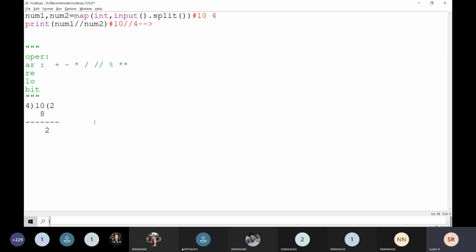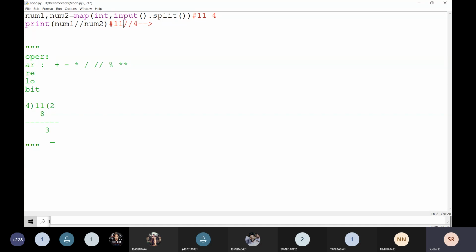The remainder is going to be 2 like this. What is the coefficient value here? The coefficient is going to be 2. For example, if it is 11, the remainder is going to be 3, and the coefficient is going to be 2 only.